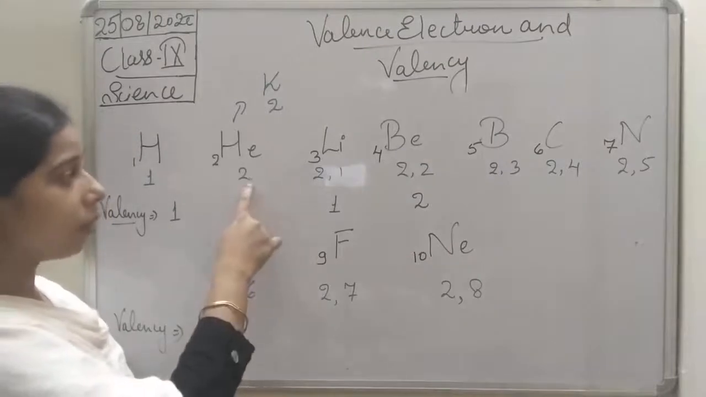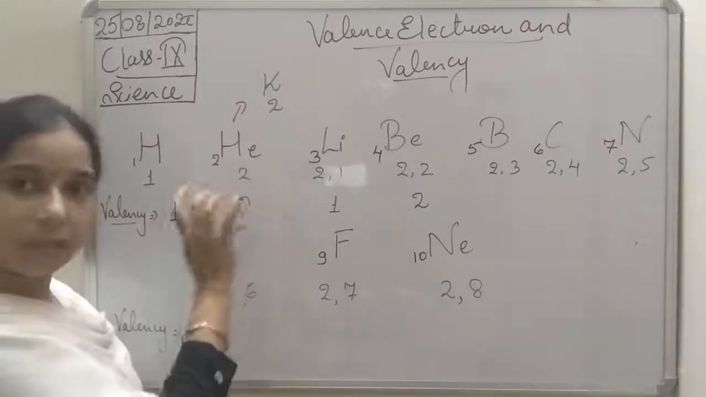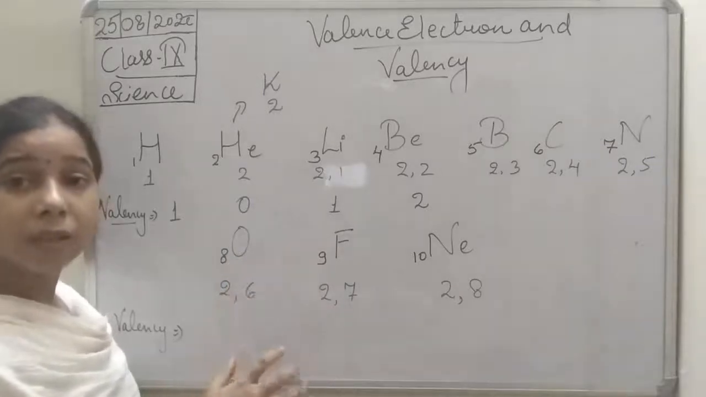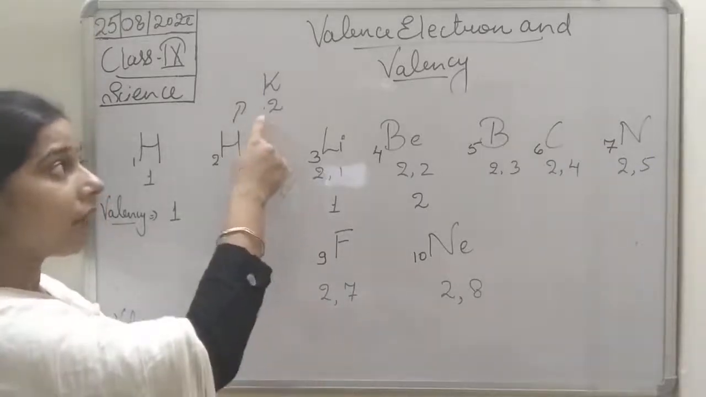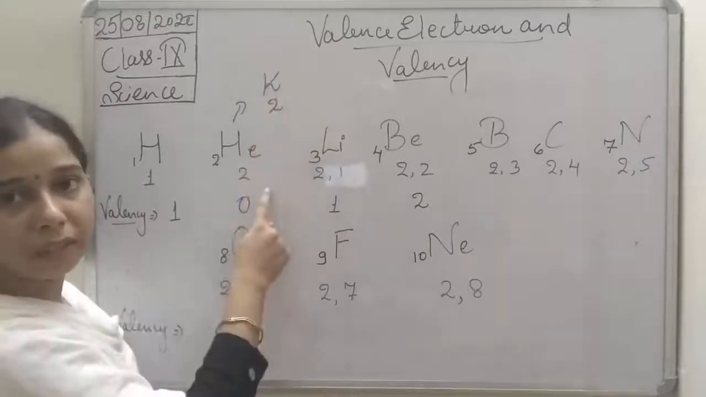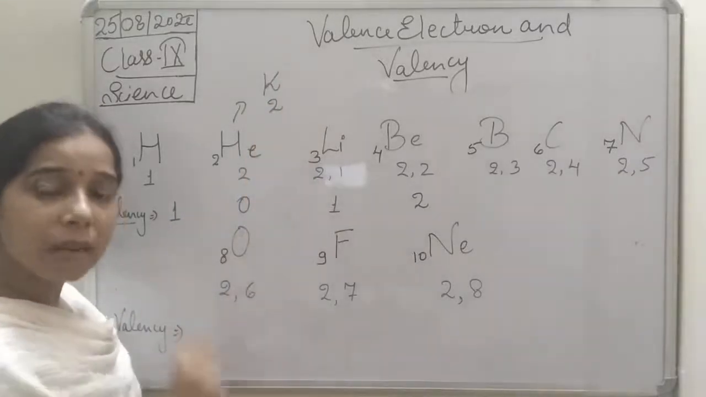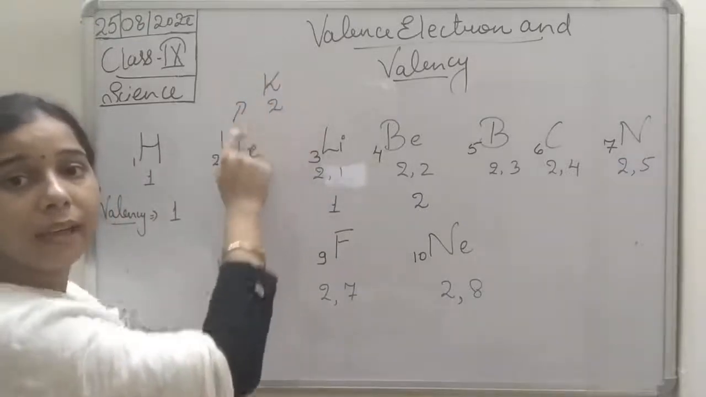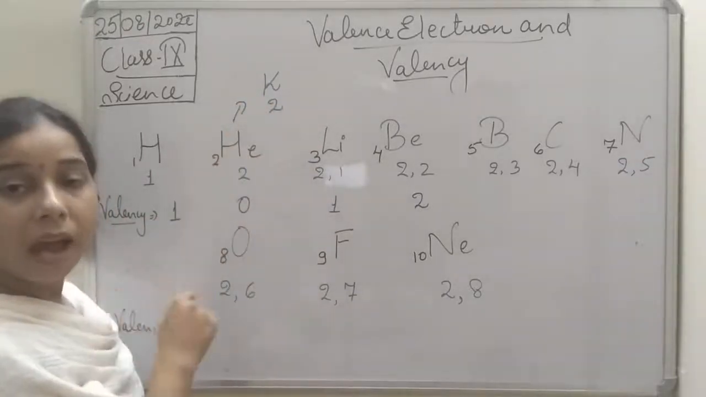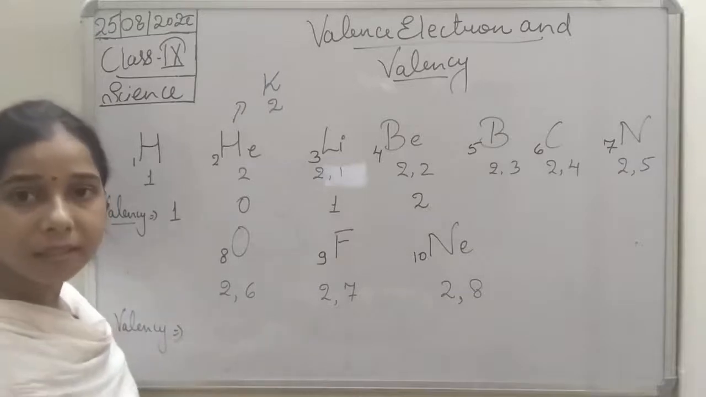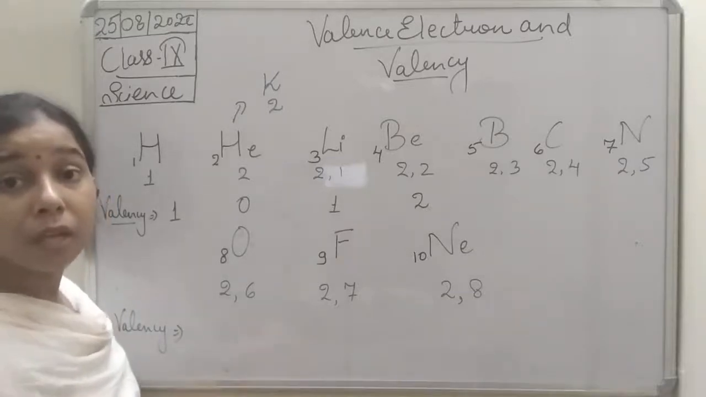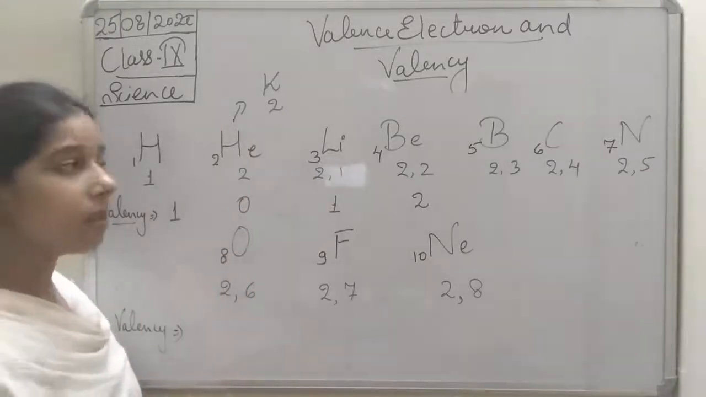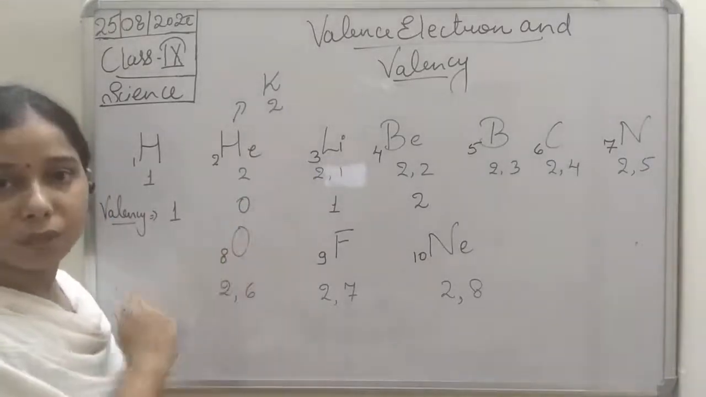Helium is having 2 electrons, yes, which is less. But you can see here the valence shell is the K shell in the case of helium, and the electrons present in helium are 2, so it has already completed the K shell. And if the K shell is already fulfilled, it will not combine with other elements, and hence its valency will be 0.